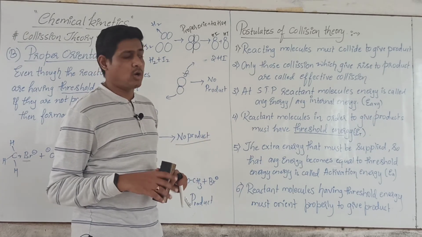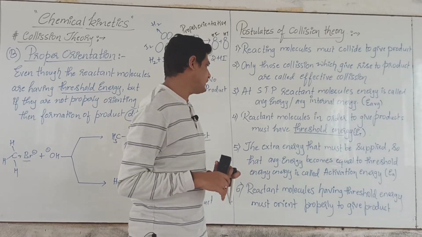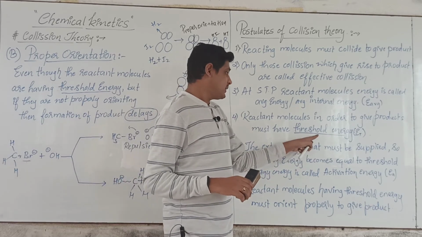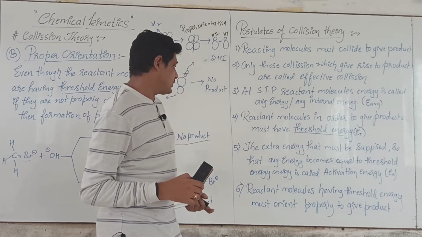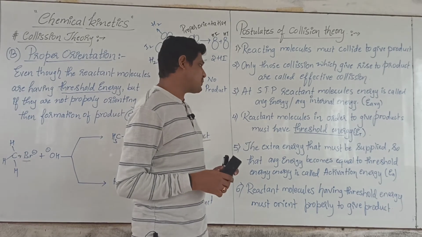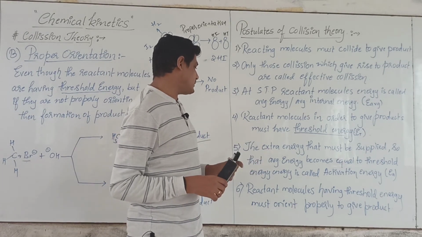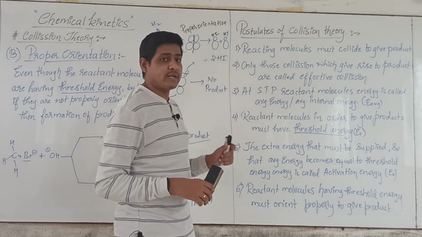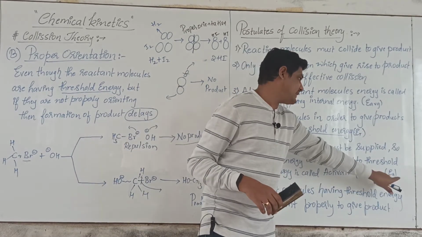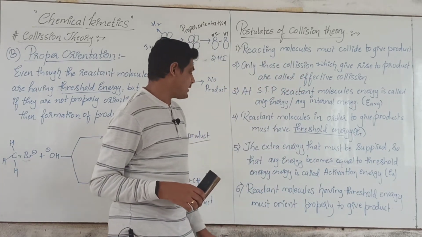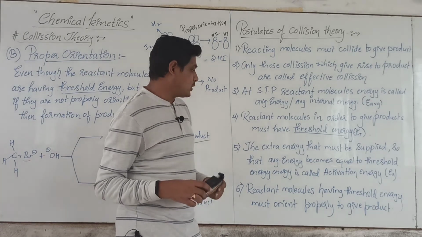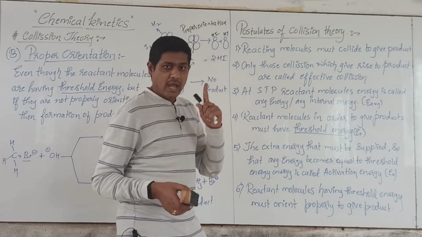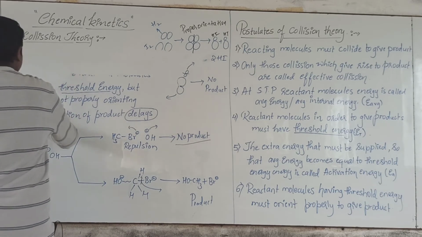Third: at standard temperature and pressure, reactant molecules' energy is called average energy or average internal energy. How do we represent it? E average. Next, reactant molecules in order to give product must have threshold energy. Then the extra energy that must be supplied to the reacting molecules having average energy, so that their energy becomes equal to threshold energy, is called activation energy. We represent it by Ea. The last one: reactant molecules having threshold energy must orient properly to give product.